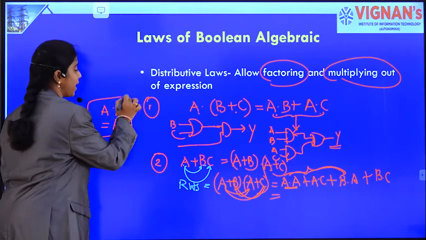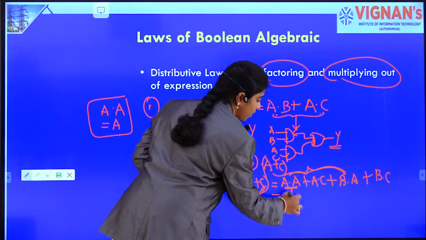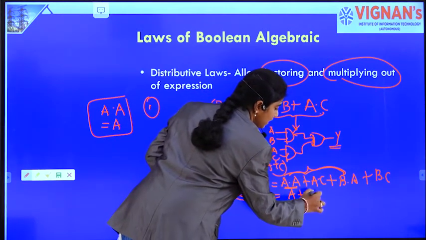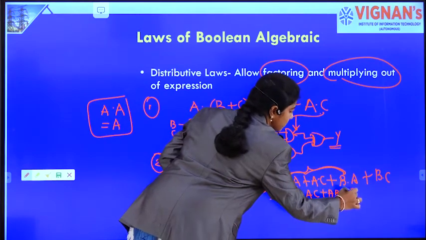So A dot A can be written as A only. So A plus AC plus AB or BA plus BC.